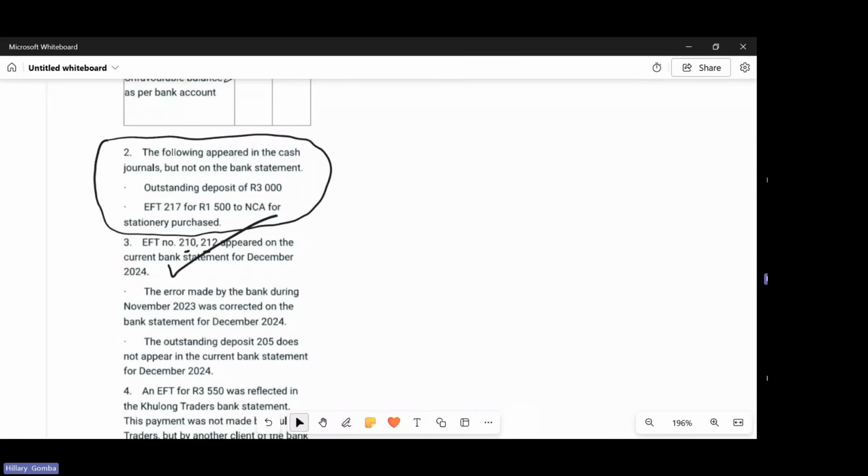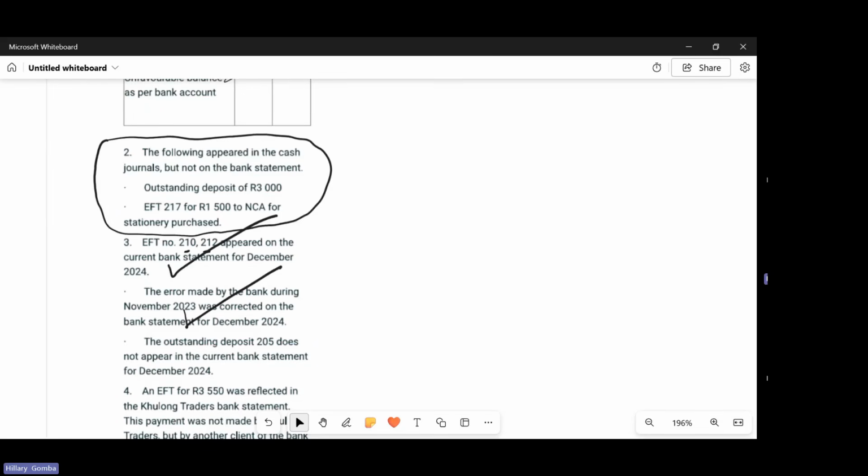It says the error made by the bank during November 2023 was corrected on the bank statement for December 2024. It's the one and the same thing. They have rectified the error, they corrected it. So this, we also ignore it. It has been accounted for.